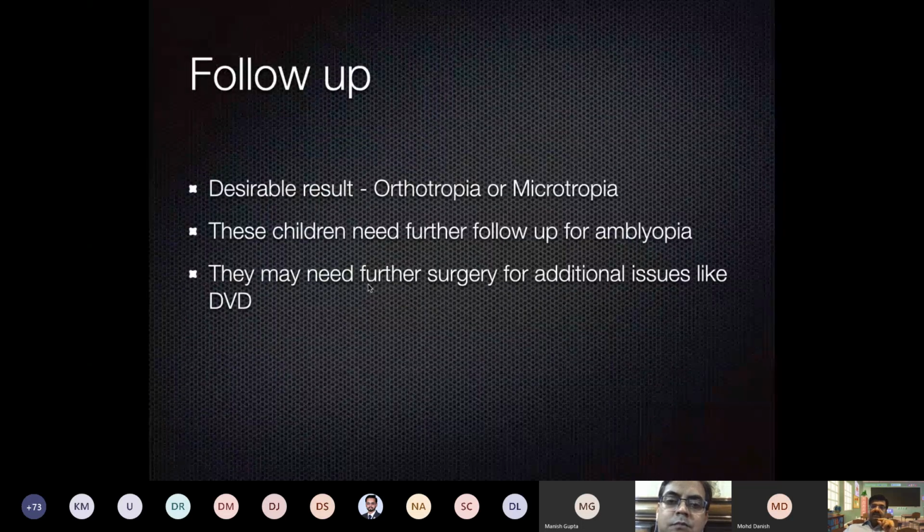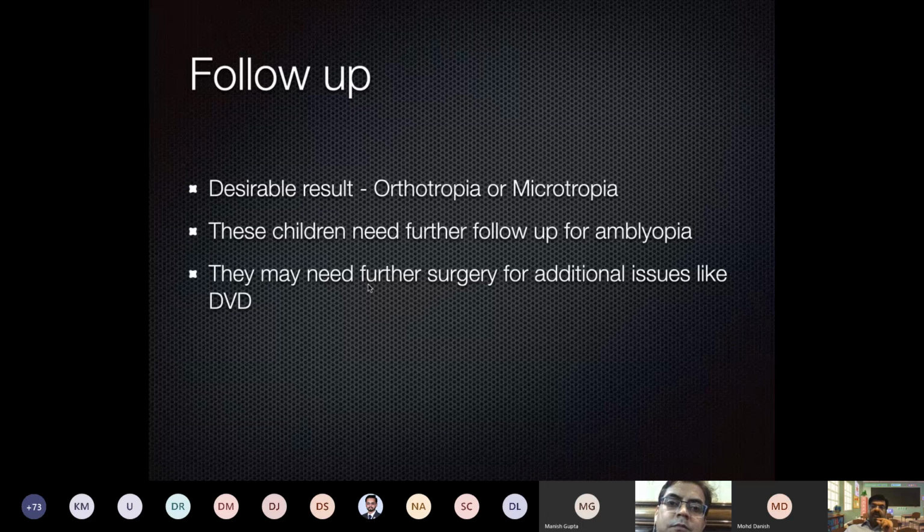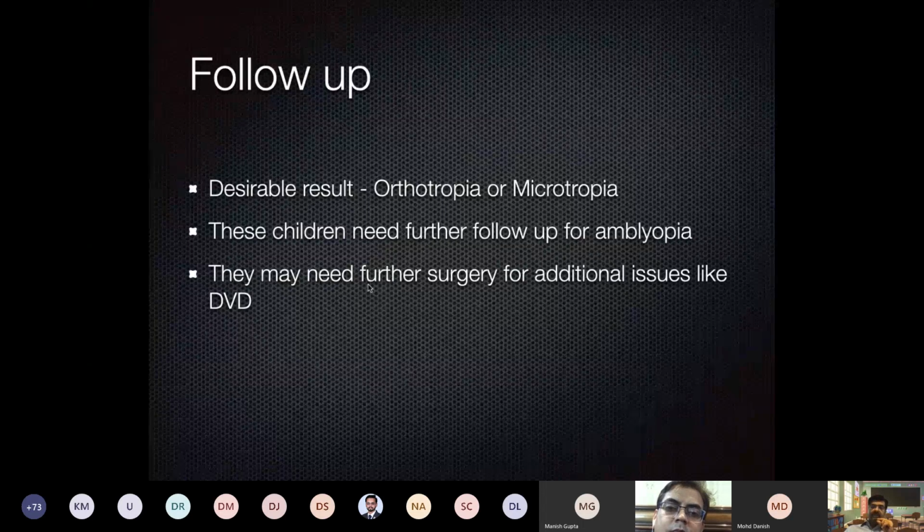And what is the desirable result of the surgery? Either straight eyes or a microtropia, with esotropia of maybe 4 to 6 or a maximum of up to 8 diopters. 10 to 12 is also acceptable, but more than 15 prism diopters of residual esotropia may require another surgery, which will be maybe 6 months after the first surgery.